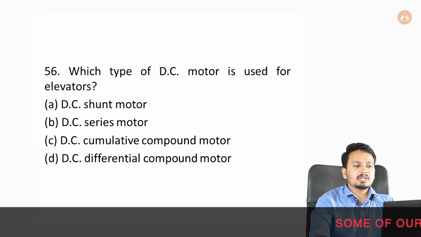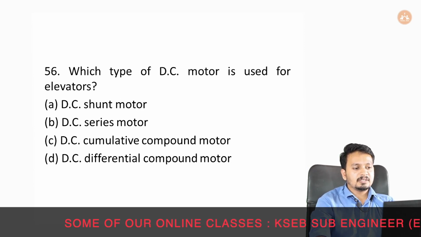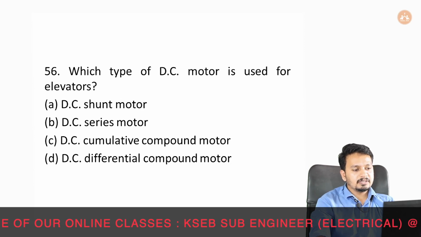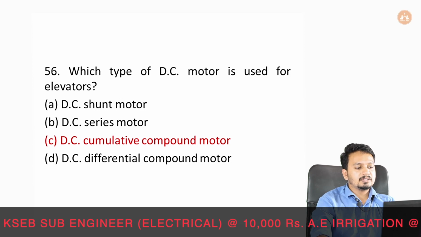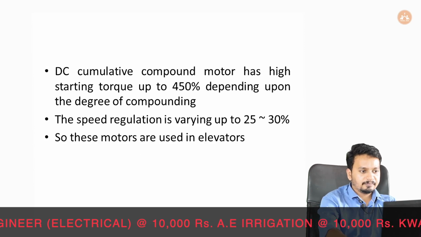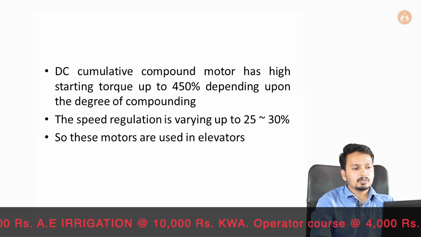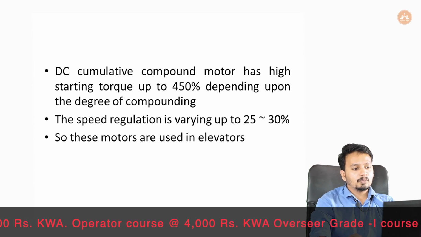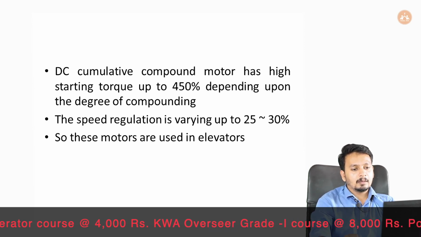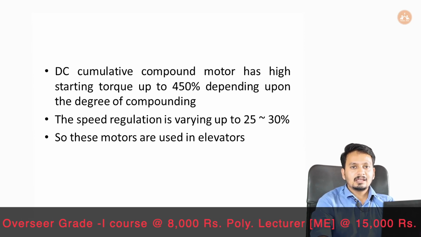Next question, which type of DC motor is used for elevators? Option A, DC shunt motor. Option B, DC series motor. Option C, DC cumulative compound motor. Option D, DC differential compound motor. And our answer will be option C, DC cumulative compound motor. DC cumulative compound motor has high starting torque up to 450% depending upon the degree of compounding, and the speed regulation varies up to 25 to 30%, and so these motors are used in elevators.